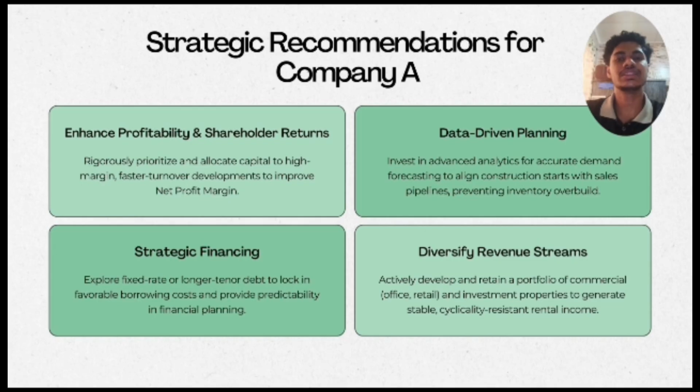reduce excess inventory. Thirdly, in terms of strategic financing, Company A should consider using fixed rate or longer-term debt. This would allow the company to secure favorable borrowing costs and improve predictability in financial planning. Lastly, Company A should diversify its revenue stream. Expanding into commercial and investment properties such as offices and retail spaces can provide more stable rental income and reduce reliance on cyclical property development revenue. Overall, these strategies aim to strengthen Company A's financial position, reduce risk and enhance long-term sustainability.